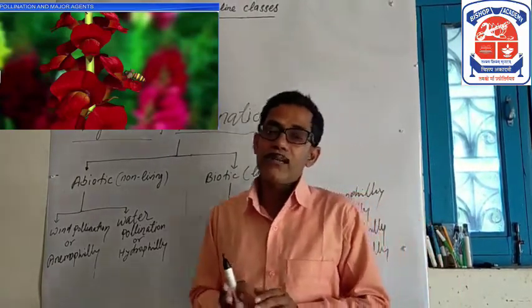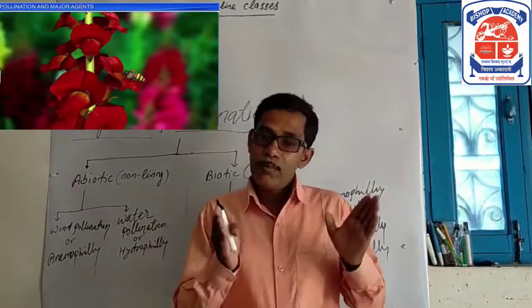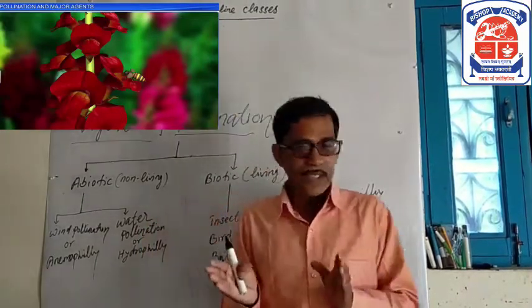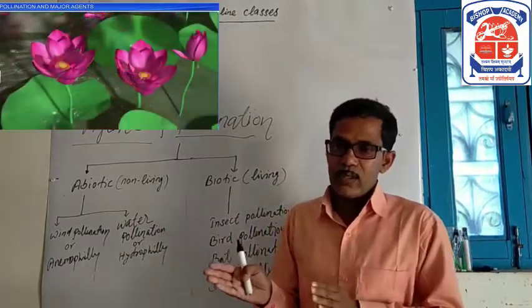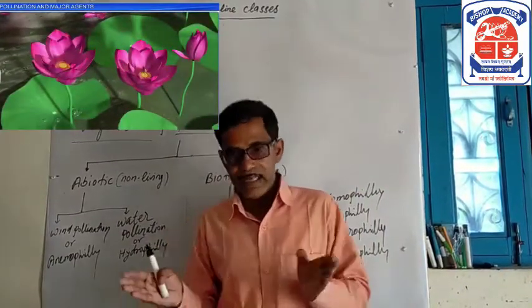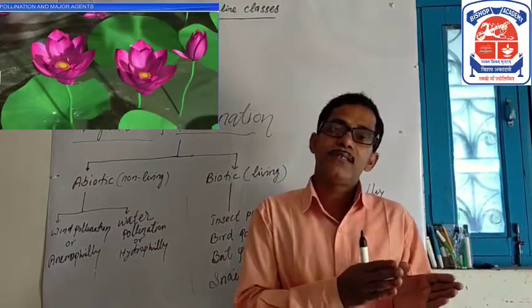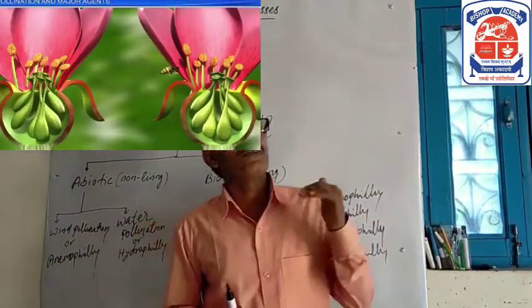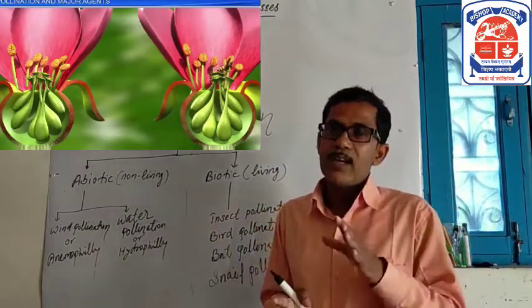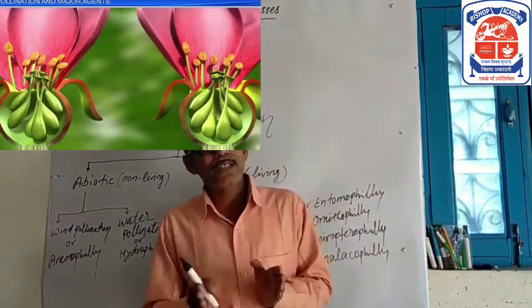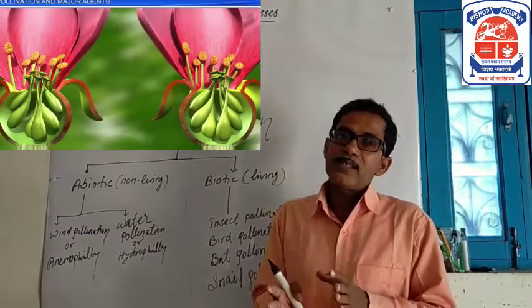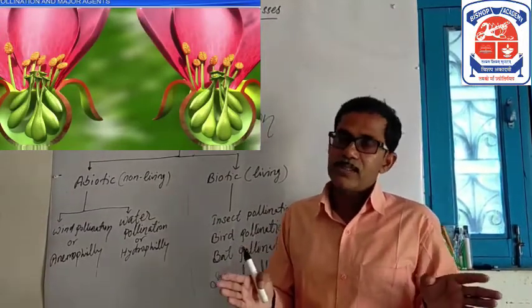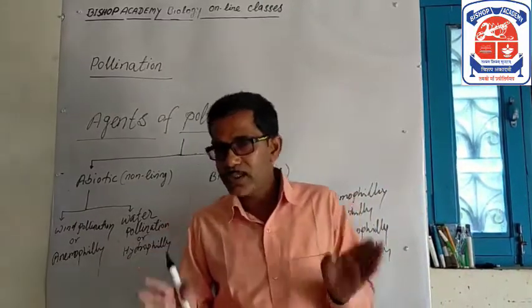Insect pollinated flowers have more nectar, so insects visit for nectar, and because the pollens are sticky in nature, they stick to their body and wings, and when they visit another flower, pollen grains are shed on the stigma, and the process of pollination takes place by insects.